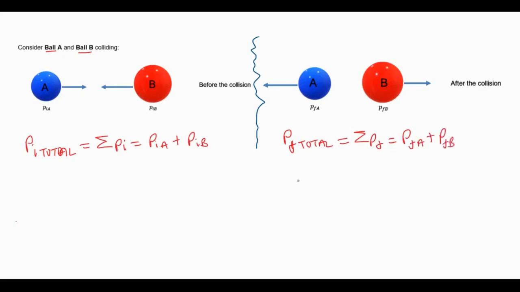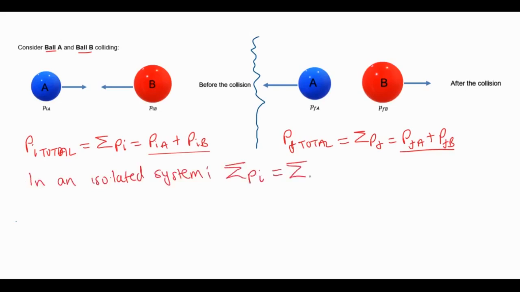So according to the law of conservation of momentum, the total linear momentum of an isolated system remains constant, meaning that this and this must be equal. They must be equal. So in an isolated system, the sum of initial momentum is equal to the sum of final momentum.